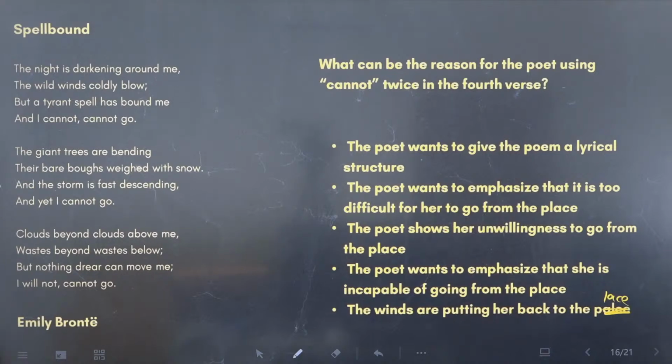Is this poem difficult? You're not answering. Khushbu says it's B. Okay.